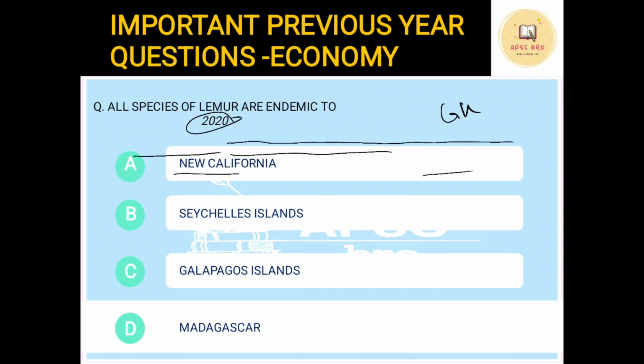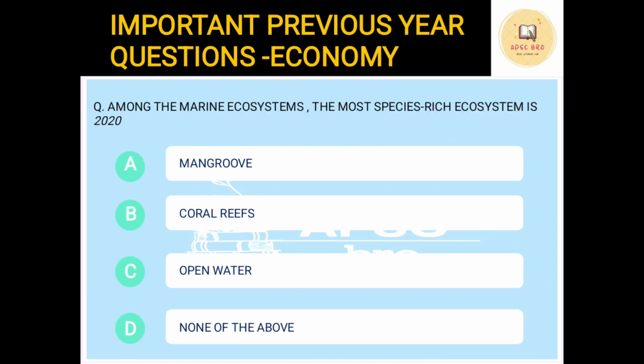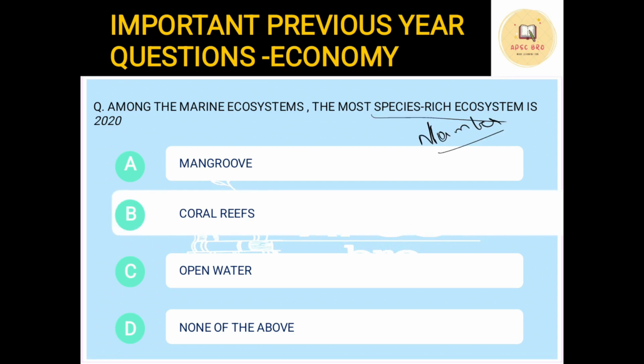Next question. Among the marine ecosystems, the most species rich ecosystem is. Species rich ecosystem means that the number of species is more. So we are dealing with the number. Whenever the number of species in the ecosystem is more, that ecosystem will be called a species rich ecosystem. The options are mangrove, coral reefs, open water, none of the above. The correct answer is B, coral reefs, and this is one of the most common questions. You will find that it is repeatedly asked in both APSC and UPSC. So this is one question.